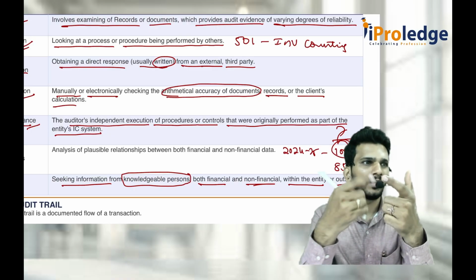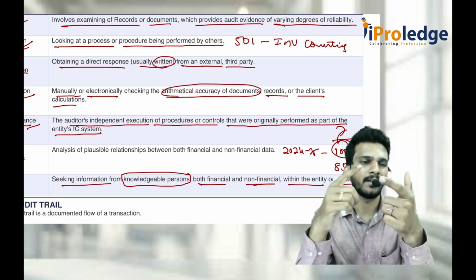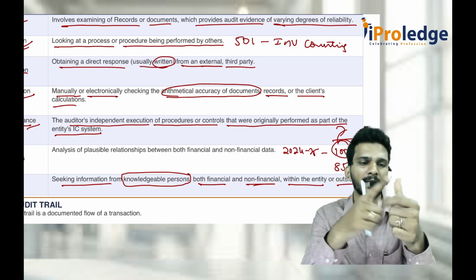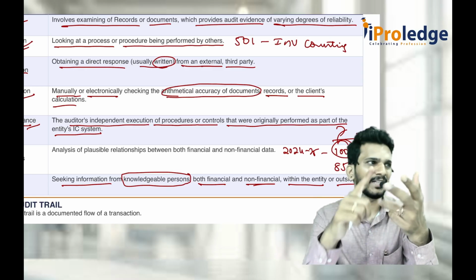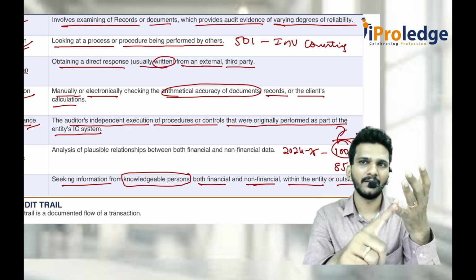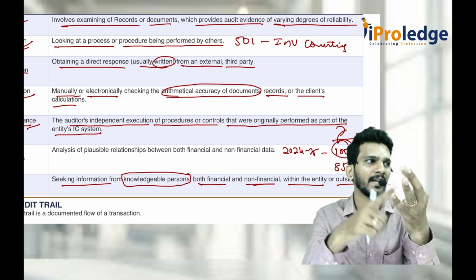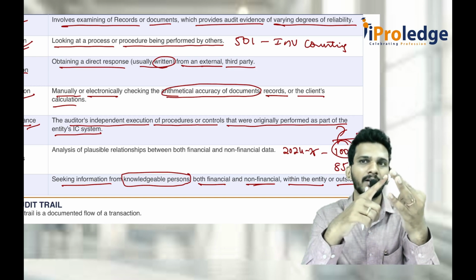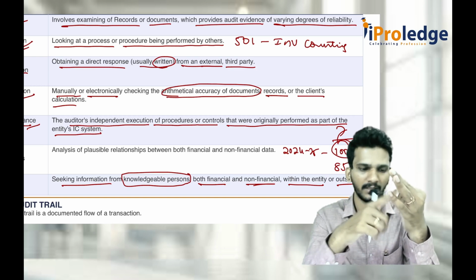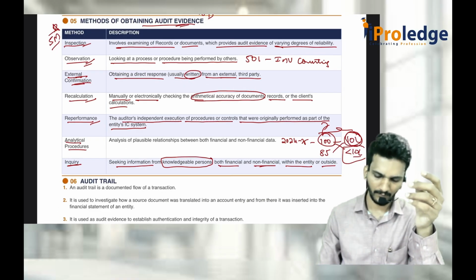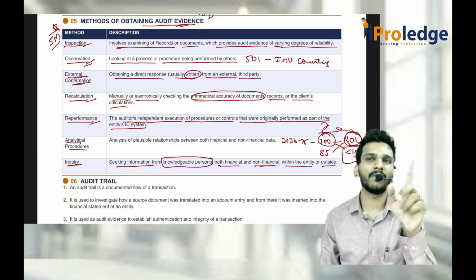Okay, you can tell it in any form, or you can try to find these things. First, I'll go for II. Inspection, inquiry, recalculation, reperformance, observation, analytical procedures, and external confirmation. This is how it has to be there. The similar things we will again discuss in SA 315 also.